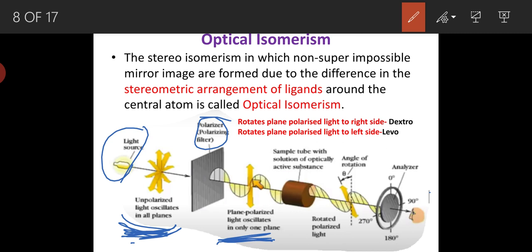This plane polarized light can be passed through a sample solution containing an optically active substance. Then if the plane polarized light rotates to the right side, that is dextrorotatory, and the isomer is called the dextro isomer. If the plane polarized light rotates towards the left side, that is levorotatory, and the isomer is called the levo isomer.